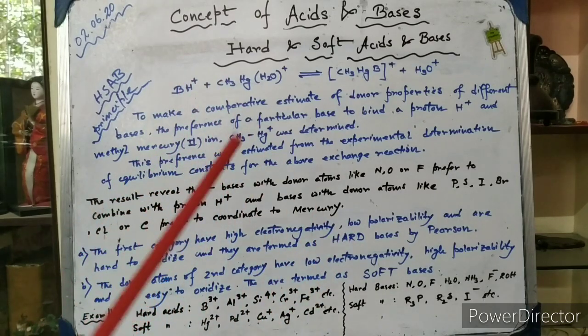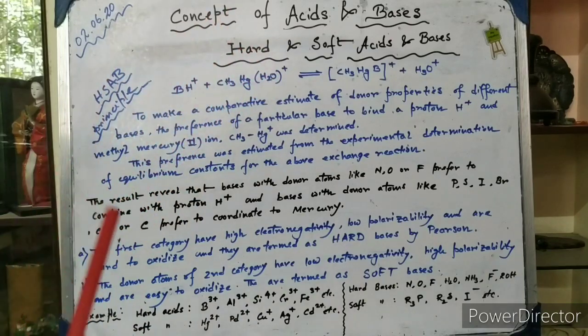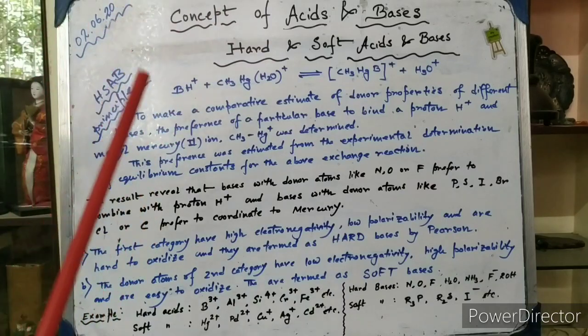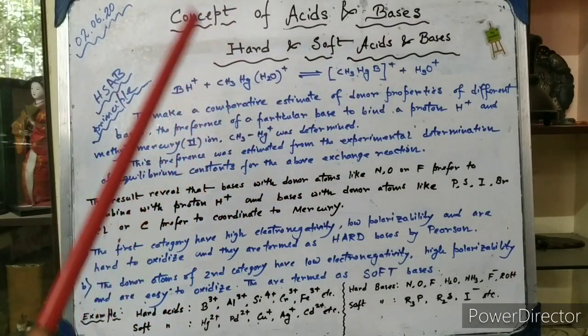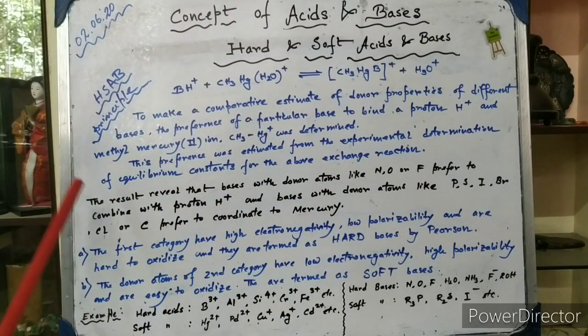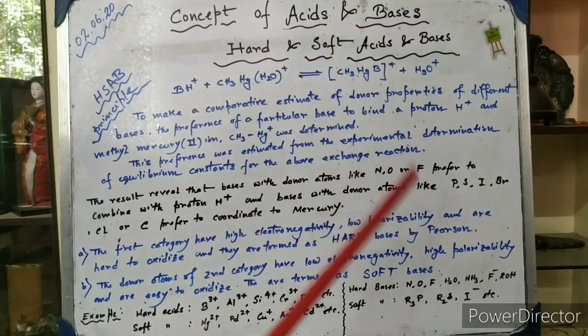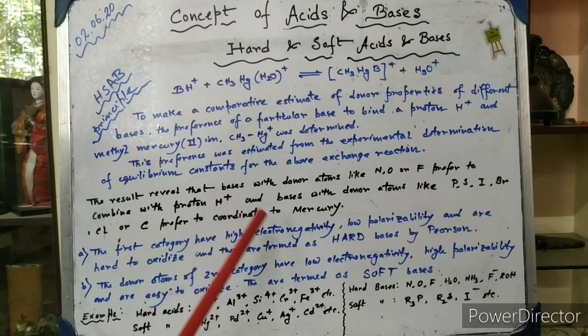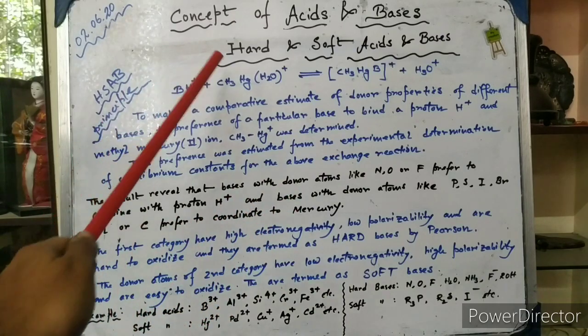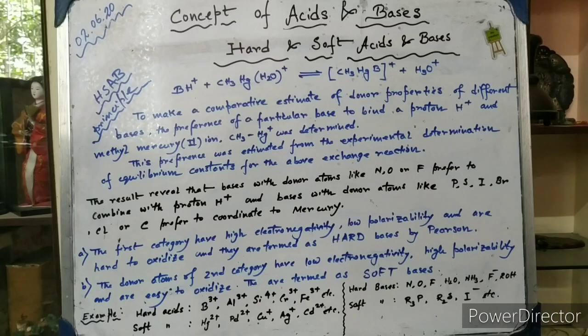Now the result reveals that bases with donor atoms like nitrogen, oxygen, fluorine prefer to combine with a proton. Here we have oxygen, but if we had placed nitrogen or fluorine containing compounds, we would have seen the same result, that is, a sufficiently large equilibrium constant value. And bases with donor atoms like phosphorus, sulfur, iodine, bromine, chlorine, carbon prefer to coordinate with mercury. You can see the carbon-mercury bond remains intact.